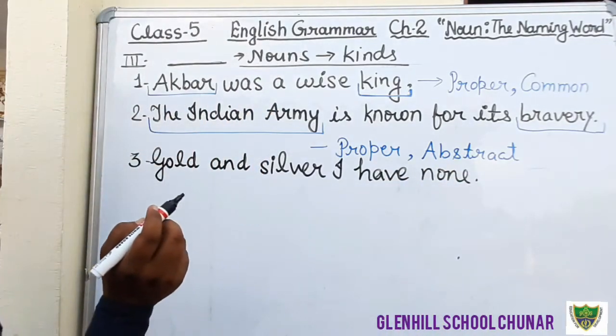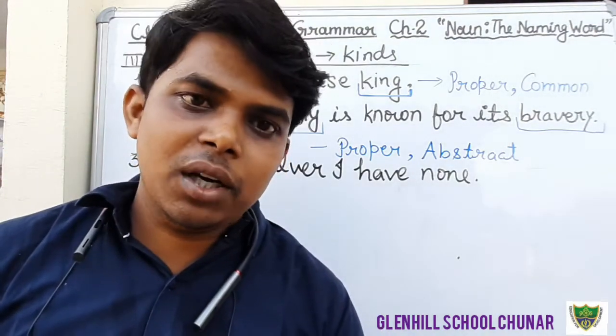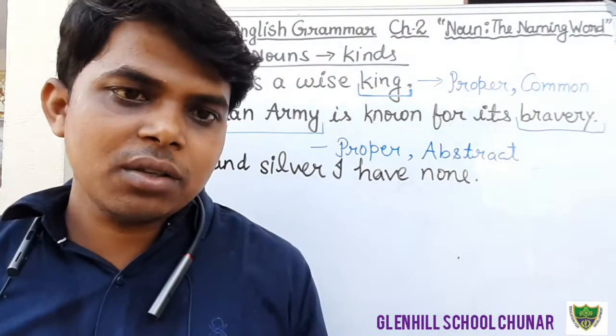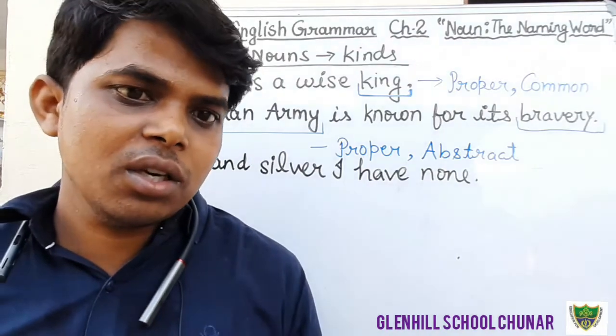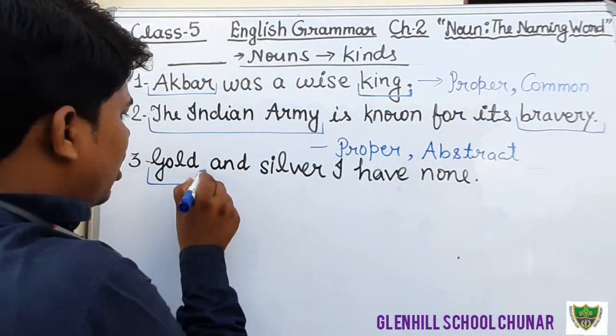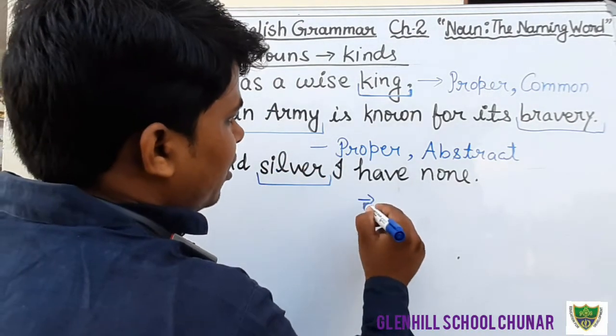Okay, students, just see here. Gold is a kind of metal by which we can make rings and other ornaments such as necklaces and earrings. So gold is a material noun and here silver is also a material noun. So both are material nouns.